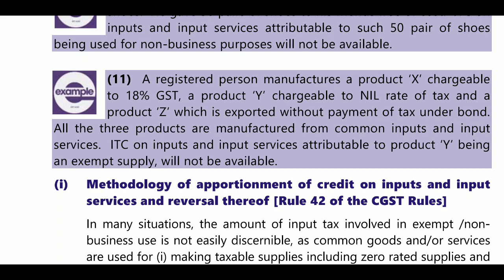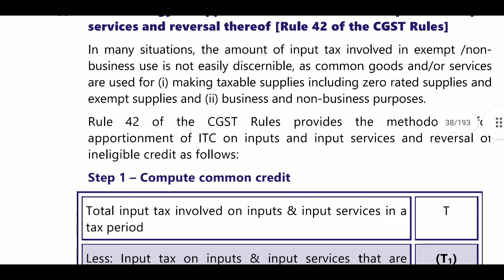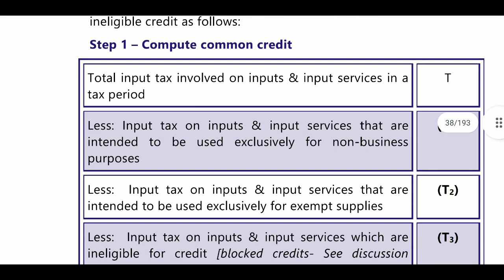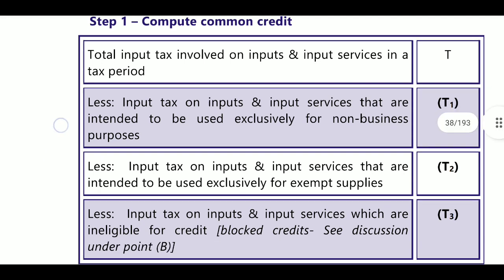Next, what is the methodology for apportionment of credit of inputs? How will we calculate? The methodology for calculation is provided here for T1, T2, T3. They are providing the calculation methodology for calculating the amount of ITC. First, we will compute the common credit, indicated as T.